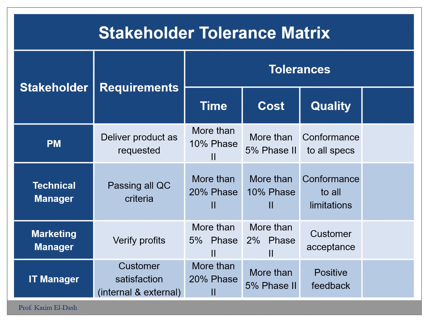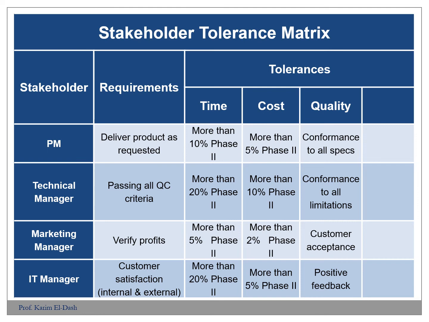The project manager will have less tolerance. The technical manager and marketing manager and IT managers, for example, will have lower tolerance than the project manager. The technical people and the technicians that we have in the project usually will have lower and lower tolerance for the measures that we got.